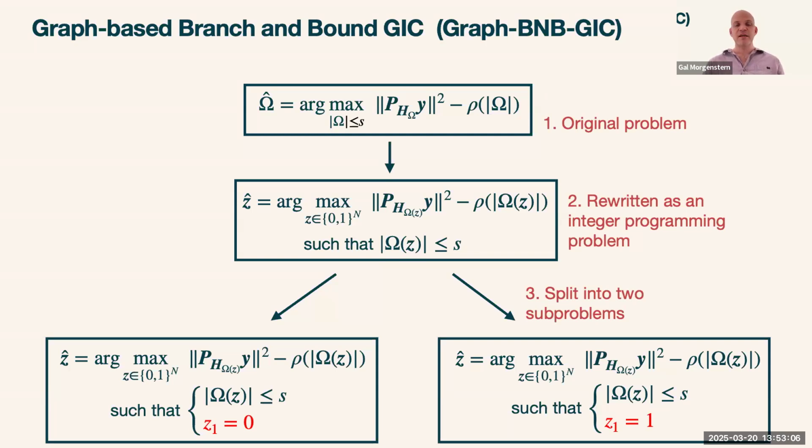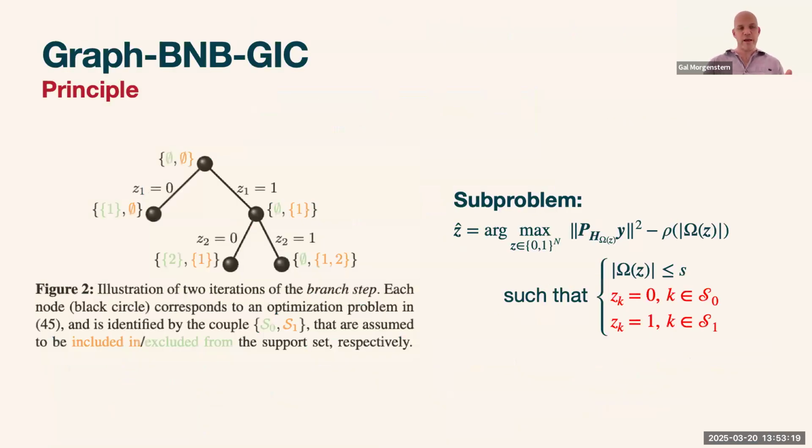And the idea here is that we're trying to define this as a branch and bound problem. So we first restate this as an integer programming problem that we can split into two subproblems. By using this split, we can define a decision tree, where each subproblem can be defined by what you see on the right. Basically, we have S0 and S1, in which elements are included or excluded from the support. And for each subproblem, we can define bounds.